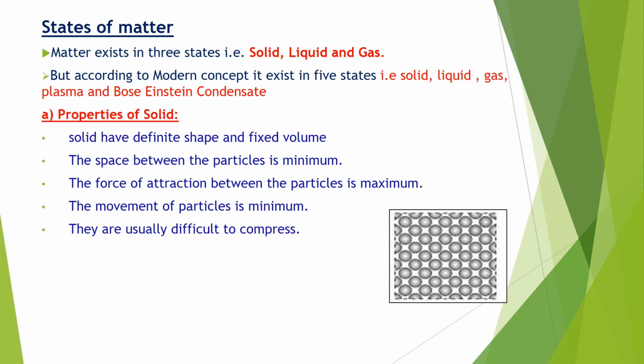Then after that we have studied the properties of solid. In that figure you can see their atoms are very close to each other, they are compact, isn't it? The first property we have studied: solids have definite shape and fixed volume. Second point is the space between the particles is minimum. The force of attraction between the particles is maximum. Another property is the movement of particles is minimum, because the molecular space between the particles is very less. Another point we have studied, they are usually difficult to compress. Now, next slide.